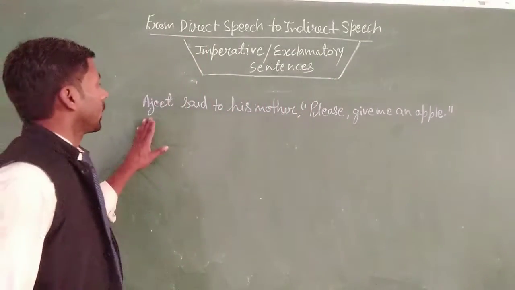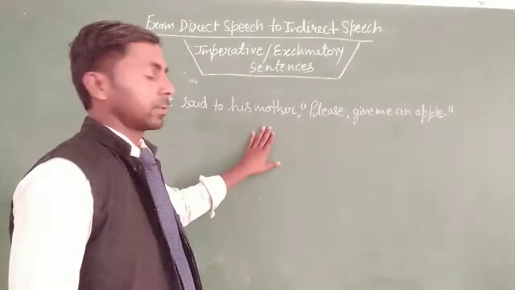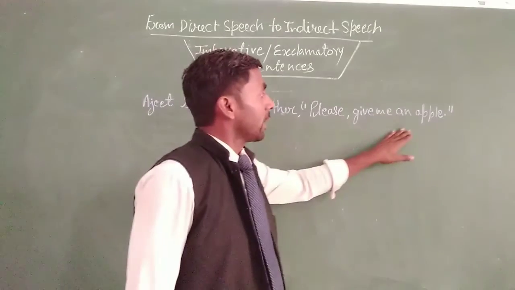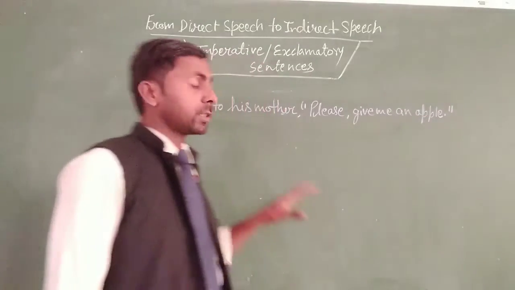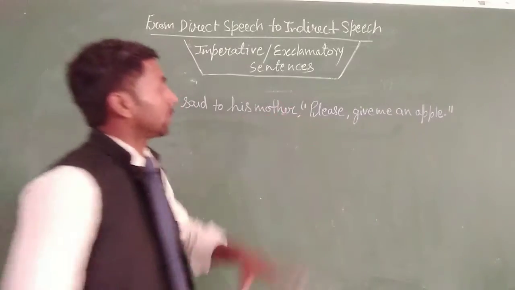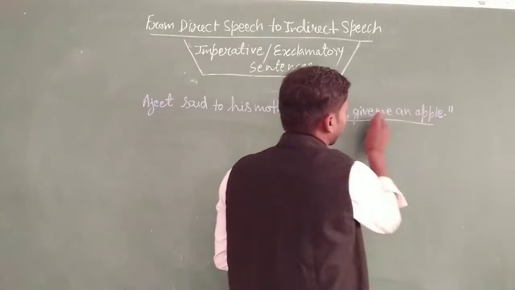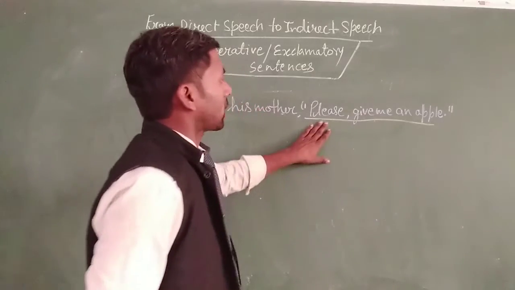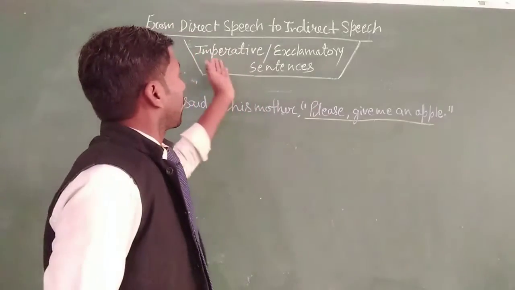Here is the sentence: Ajit said to his mother, "Please give me an apple." This is the reported speech, and this reported speech expresses the sense of an imperative sentence.